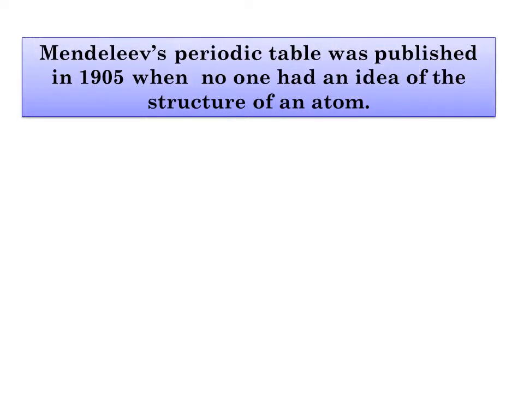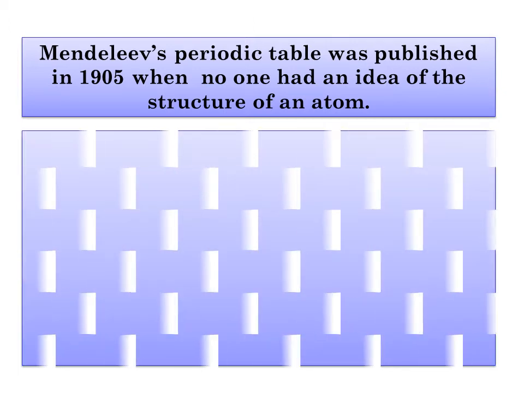Mendeleev's periodic table was published in 1905, when no one had an idea of the structure of the atom. Even though the electron and proton had been discovered, the structure of the atom was not proposed at that time.